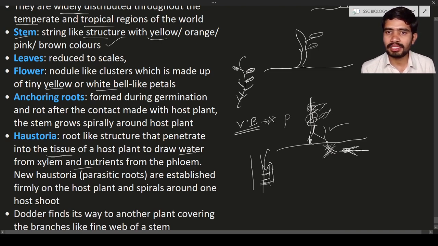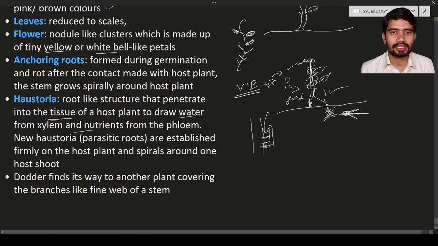The xylem is a channel or tube-like conducting vessel. It is responsible for the transportation of water. And phloem carries the food material, food materials like glucose, starch, etc., are carried through the phloem. So the root-like structures known as haustoria will get penetrated into the xylem and phloem vessels for the absorption of food and water. So this is about it.